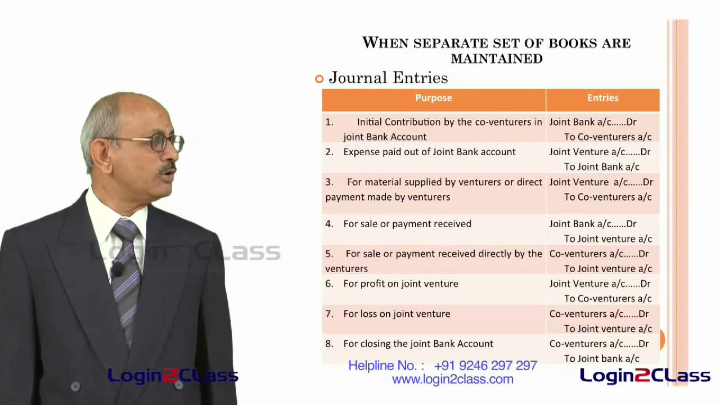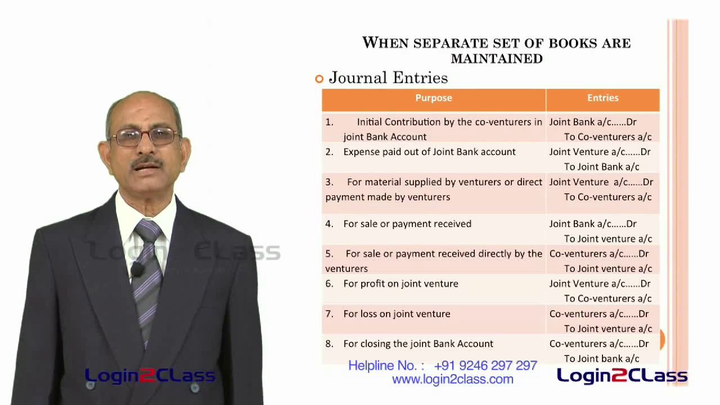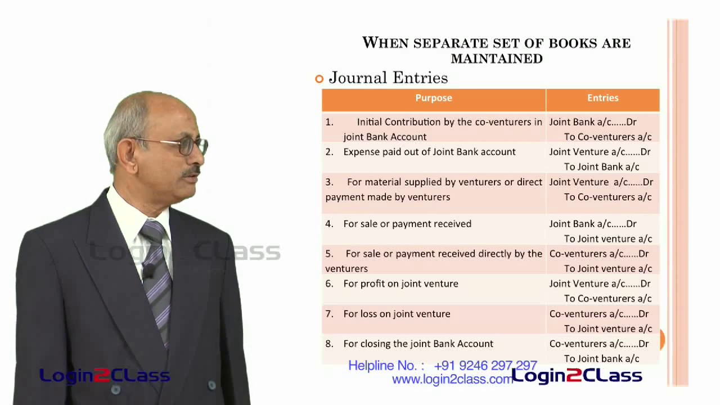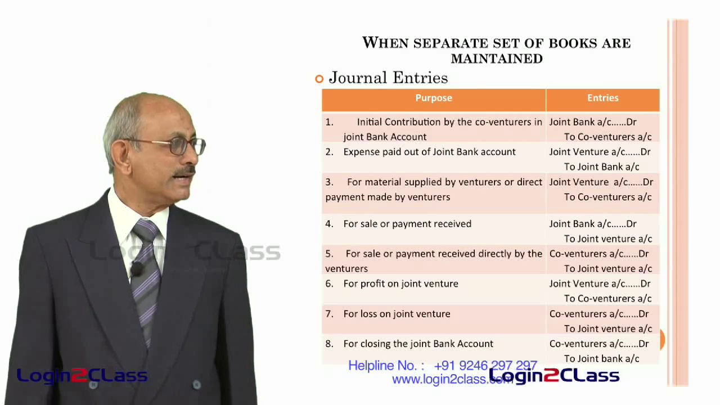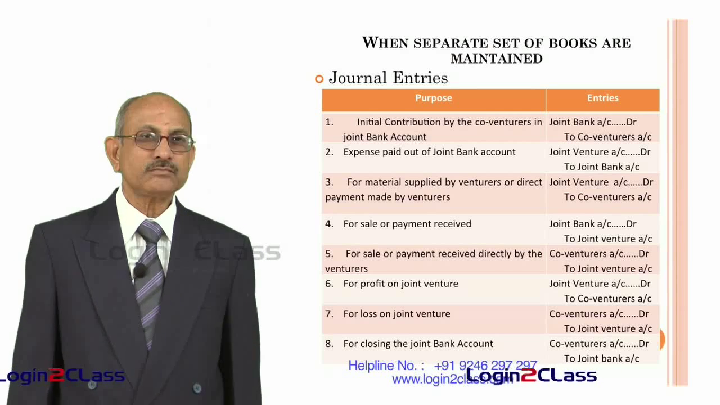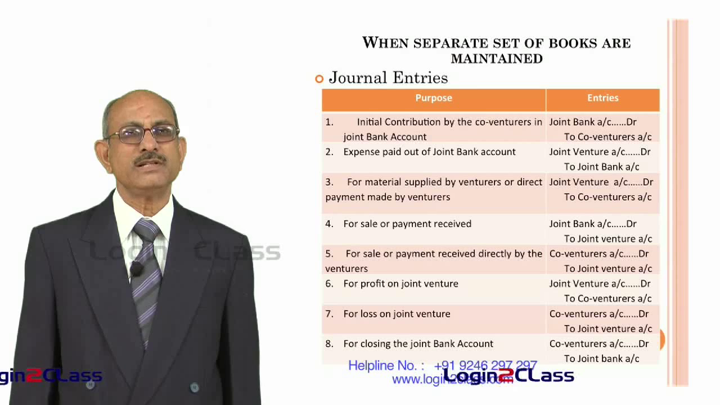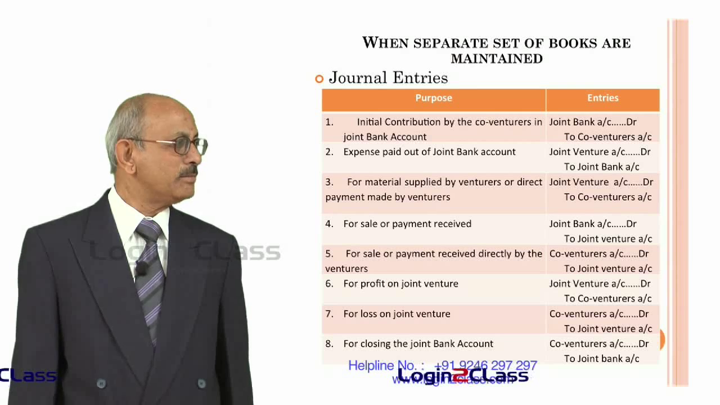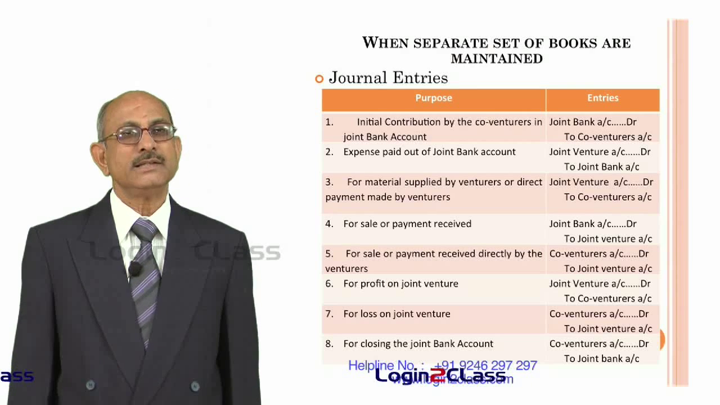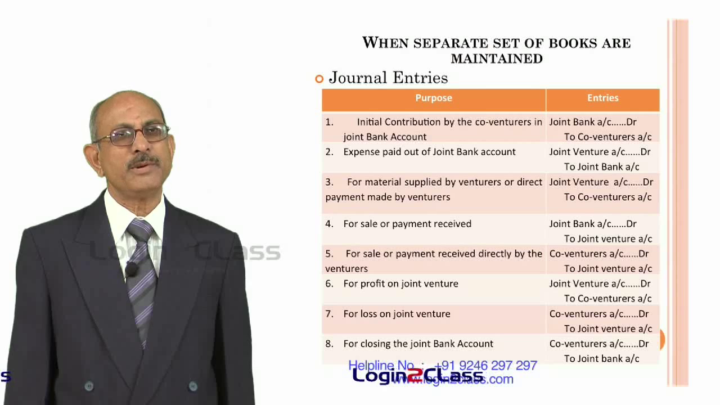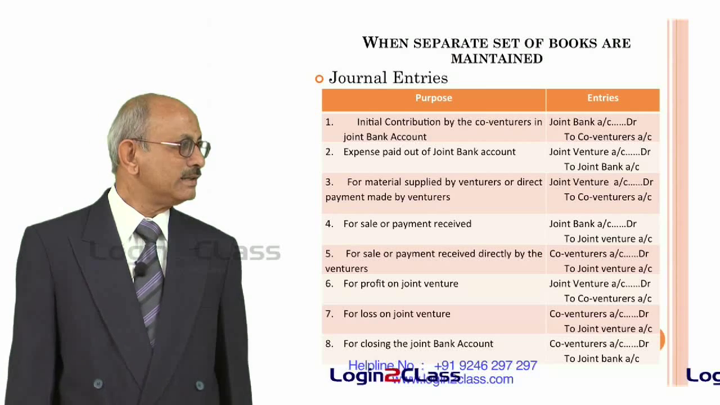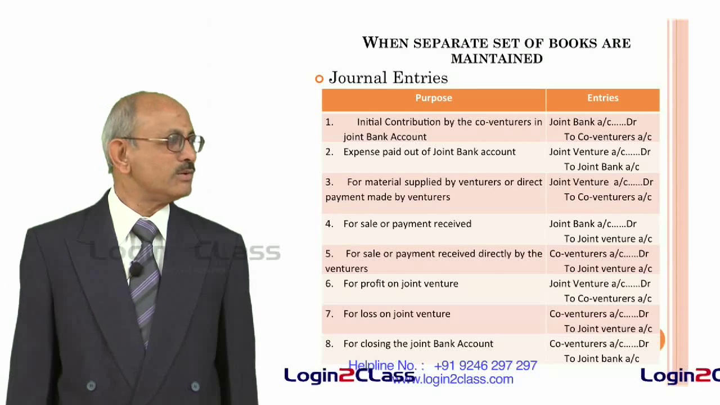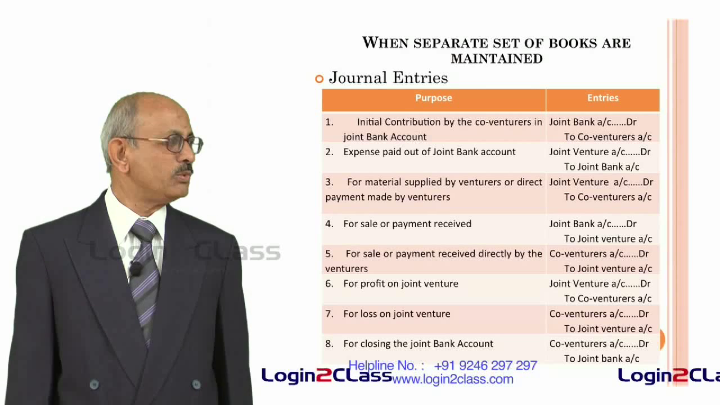And in respect of sale or payment received through the joint bank account, in which case joint bank account is debited because that is the money received, that is the income received by the joint venture, and it is credited to joint venture account because that becomes the income of the joint venture. So, it will go to the credit of the joint venture account. In respect of sale or payment made directly by the venturers, that means in this case the expenses are met by the venturers or the payment is received by the venturers. So, in that case what is to be done is co-venturers account is debited directly and joint venture account is credited. So, this is the income received by the co-venturers.